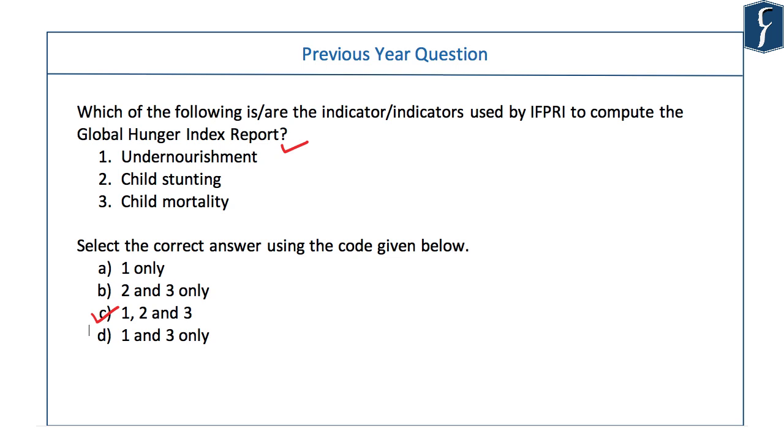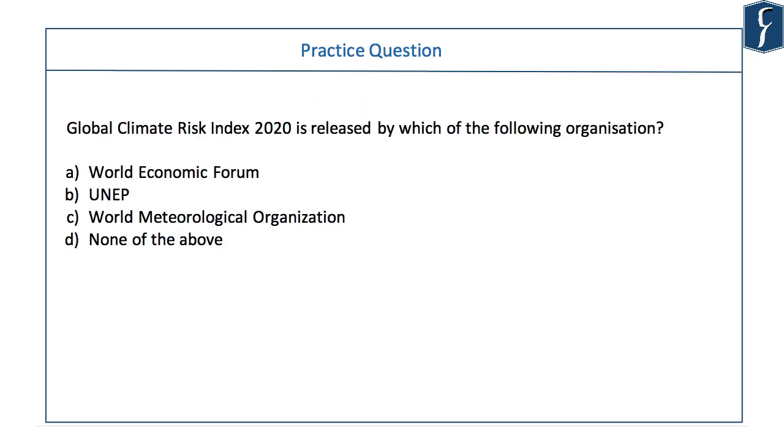Through these questions, you must have understood that regarding indices and reports, UPSC either asks the releasing organization or it gets into the parameters and components making up that index. So whenever you do an index, you do these two things for the purpose of prelims exam. Now let's see this question.